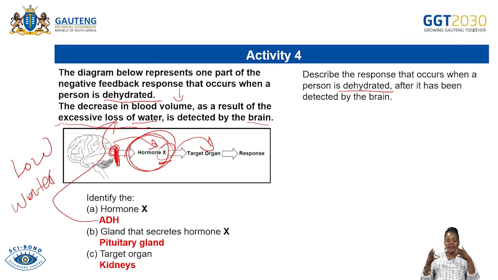Homeostasis must come in. Why? So that the level of water can be increased. But the question says describe, for 5 marks. When you describe the response, in other words, you're going to talk about the whole process of increasing the amount of water in the blood.